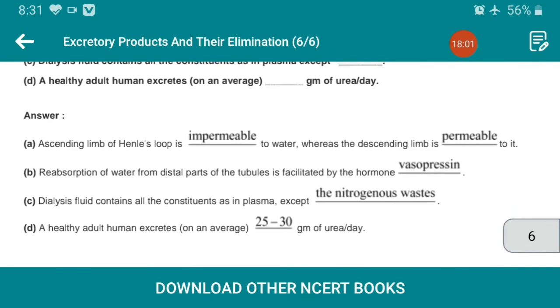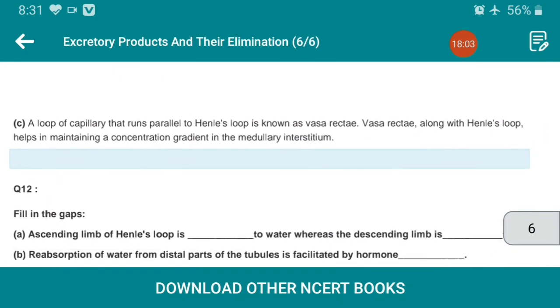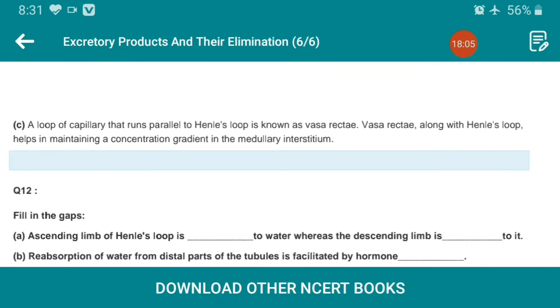So this is about the exercise discussion. All my students, you will write this exercise in your notebook. We have completed chapters 16, 17, 18 and 19, and in our next video presentation we would like to go for the next chapter.